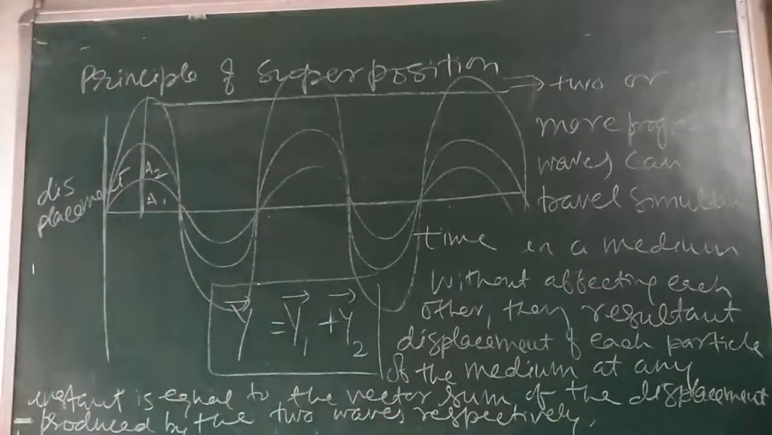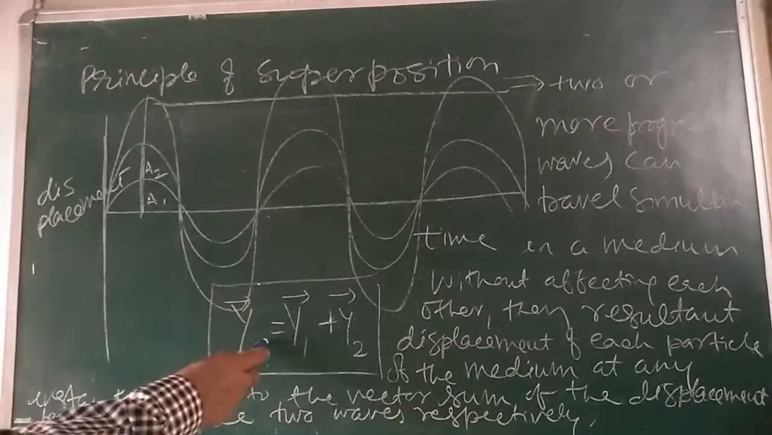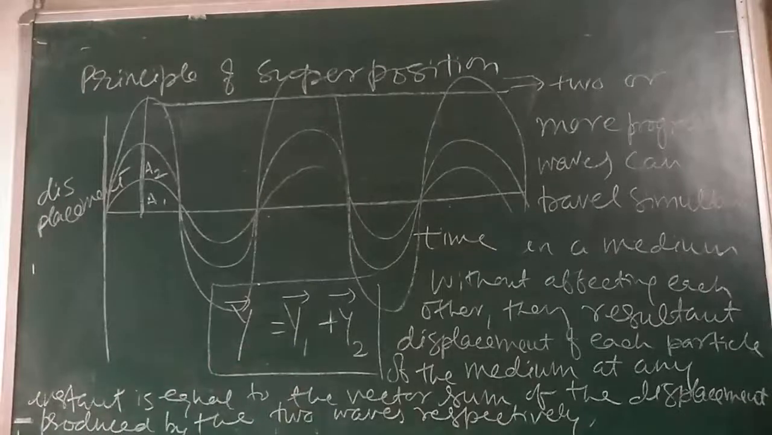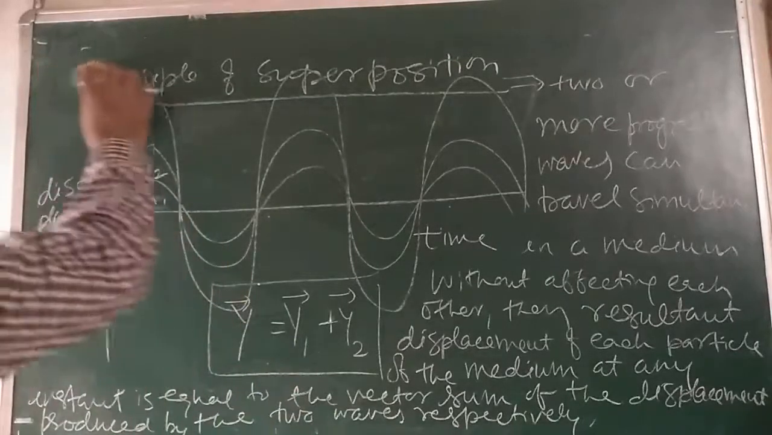Write down. This is the definition of principle of superposition. So resultant displacement you can see here, y is equal to y1 plus y2. Is it clear?